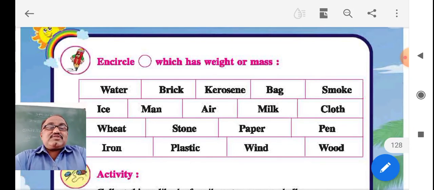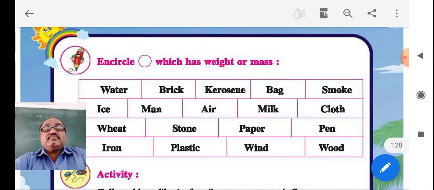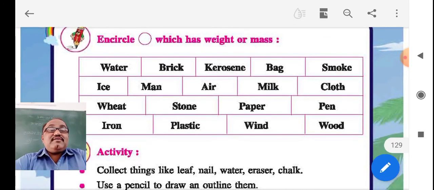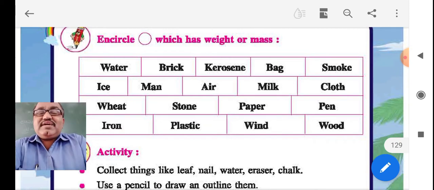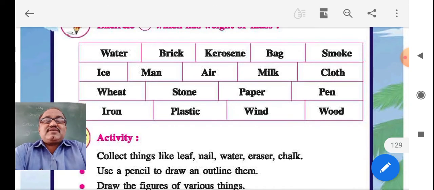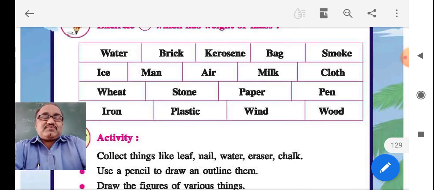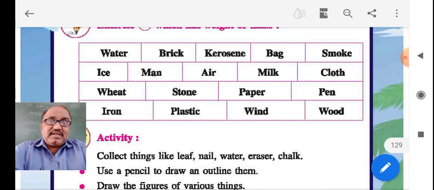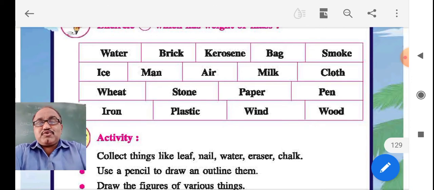Water, brick, kerosene, bag, ice, man, milk, cloth, iron, wheat, plastic, they have a mass. Wind and smoke also have a mass. There are valuable things about mass, but we will discuss them afterwards. Air also occupies space.